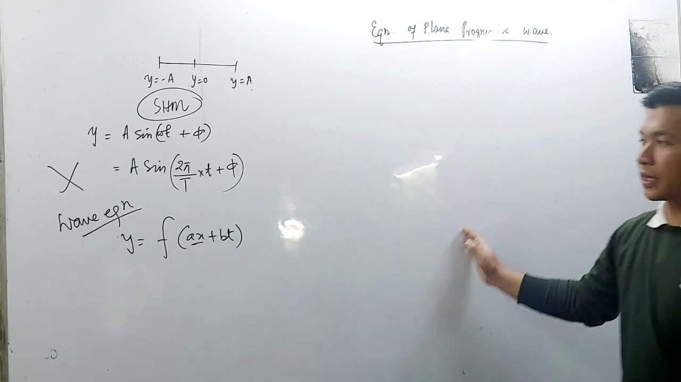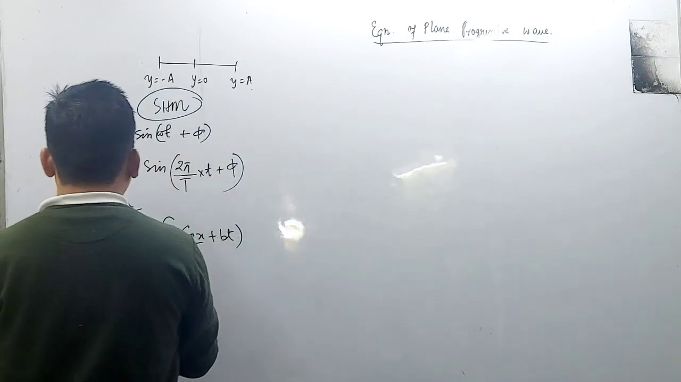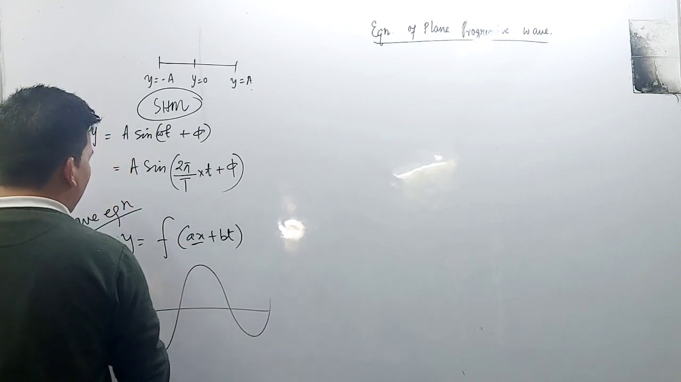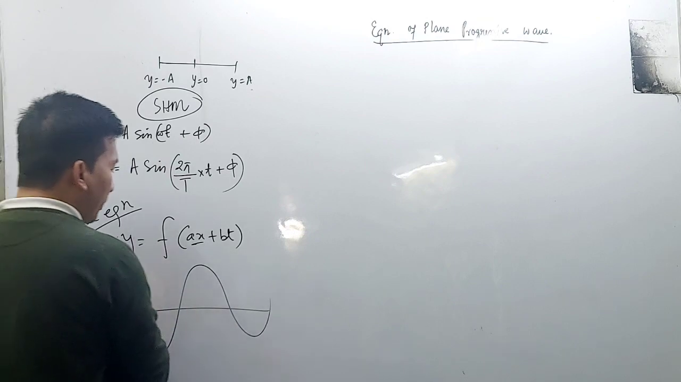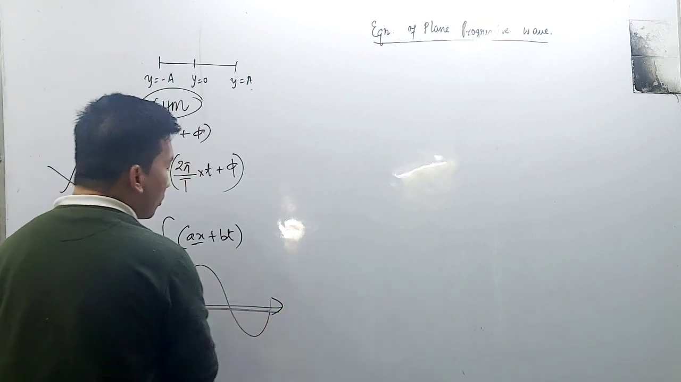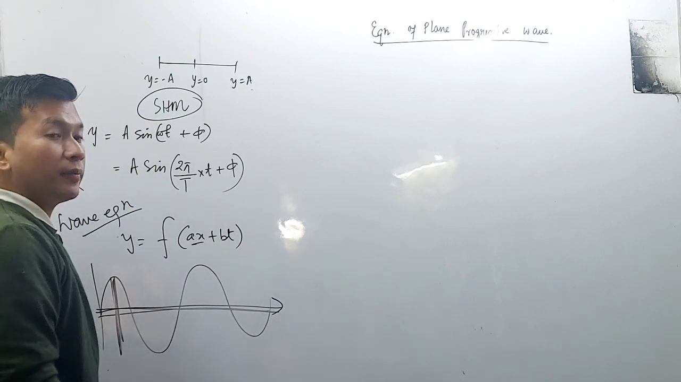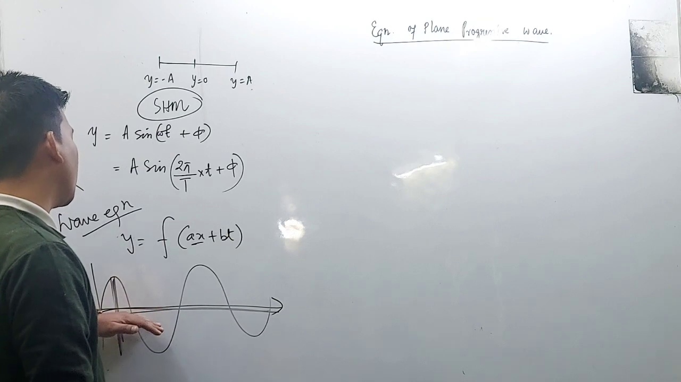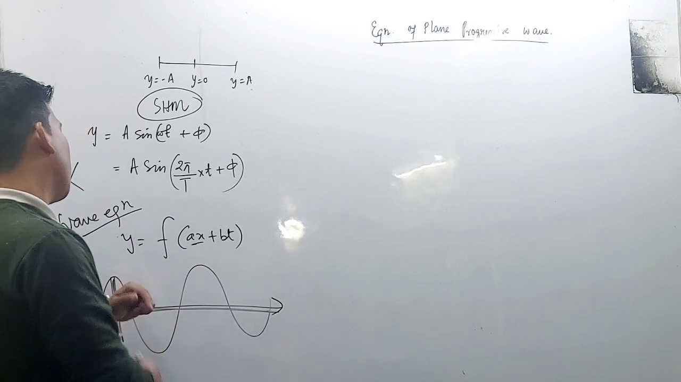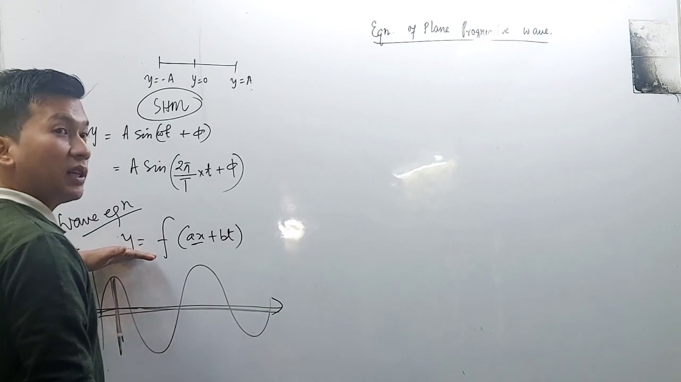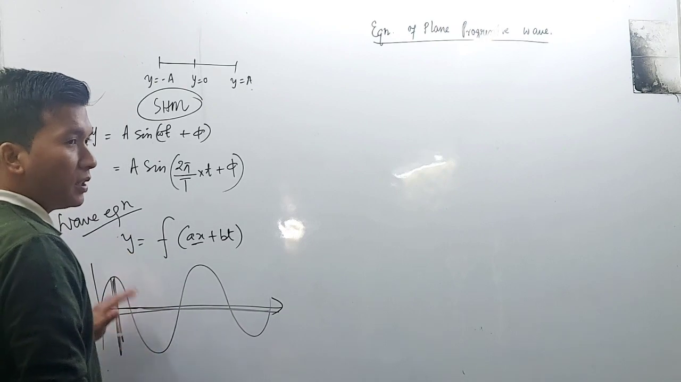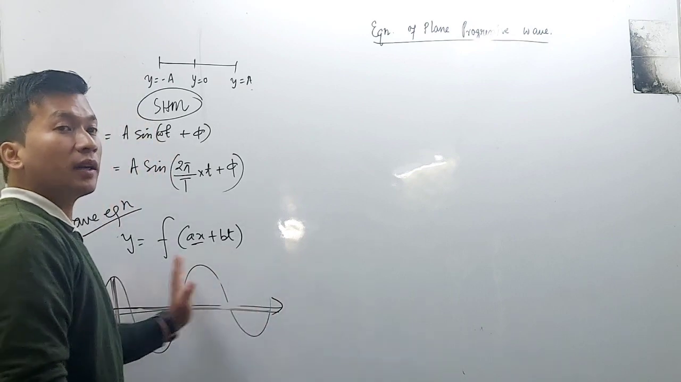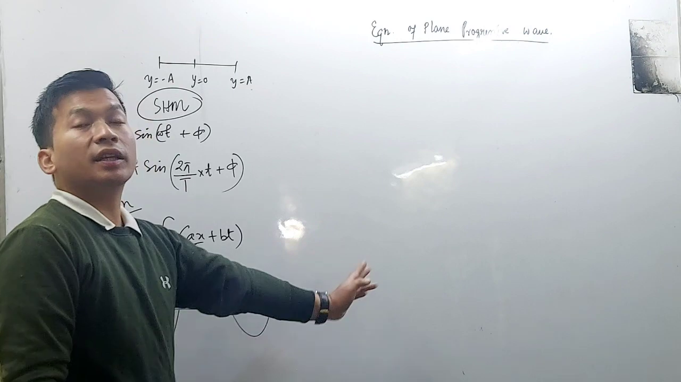Using this diagram, what is a wave? For the particle, it will be oscillating up and down. For the wave, it will be displaced to the right-hand side. This will be the oscillation of the particle, and for the wave there will be displacement along a straight direction.